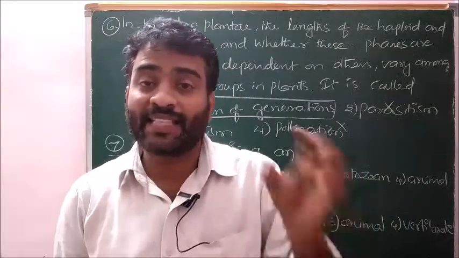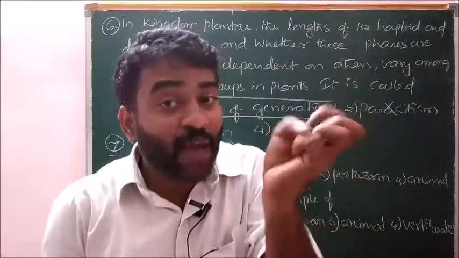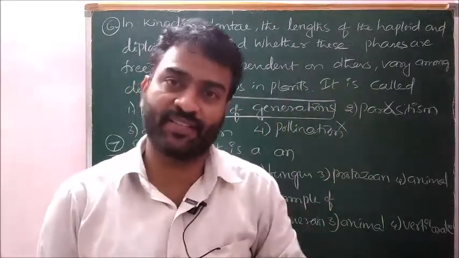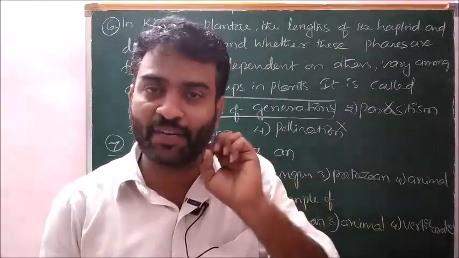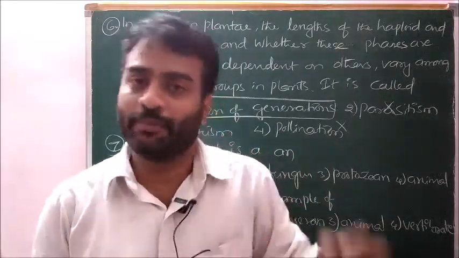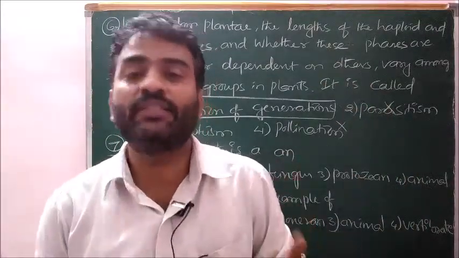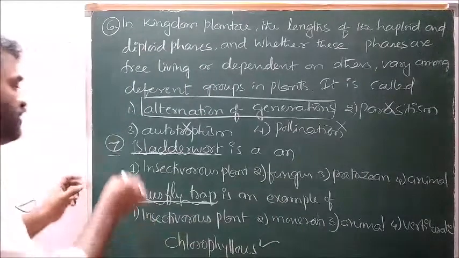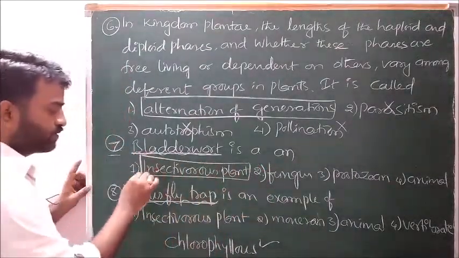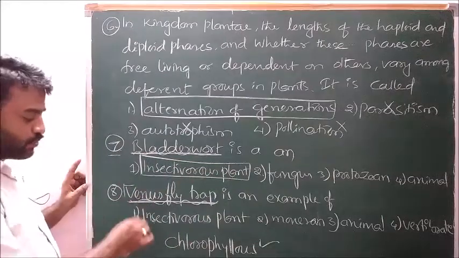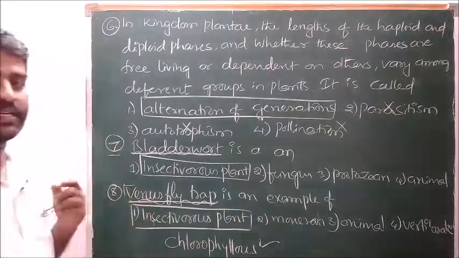But as they grow in nitrogen deficient soils, for nitrogen they trap the insects and digest them. These cannot be called completely parasitic or completely heterotrophic. Basically, these are autotrophic organisms, but for nitrogen, they trap the insects. Hence, for seventh question, correct answer is insectivorous plant, first option. For eighth question, also insectivorous plant, first option is correct answer.